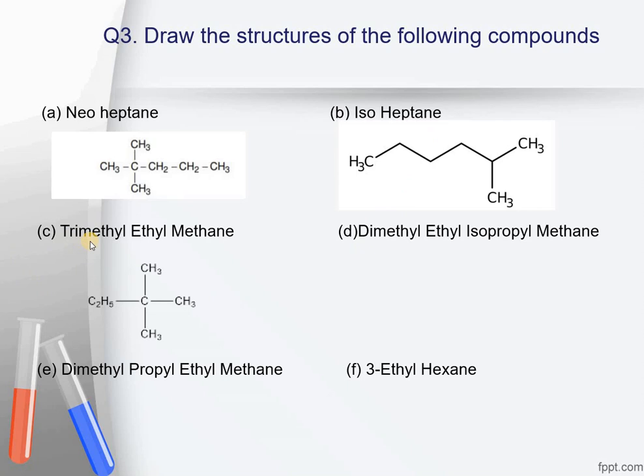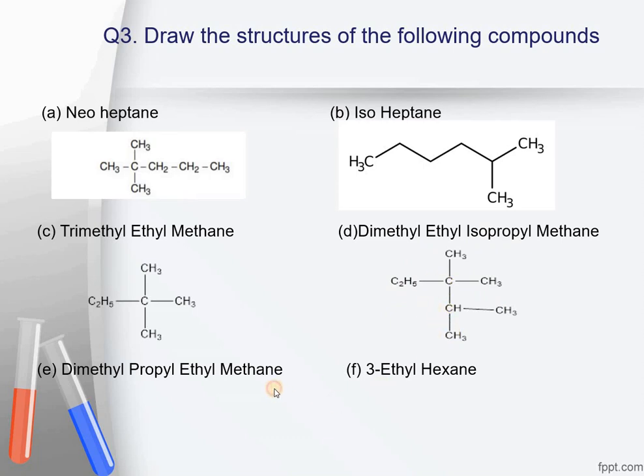The next structure is trimethyl ethyl methane. You have to draw first of all a methane carbon atom which should be linked with 4 more things. And what are those 4 more things? Out of which 3 of them are methyl groups that are attached over here, and one of them is the ethyl group. The next question is dimethyl ethyl isopropyl methane. Again, you have to draw a methane which should have 4 bonds, and out of these 4 bonds 2 should be methyl groups, one of them should be the ethyl group, and one of the groups attached would be the isopropyl group. You can see this is the isopropyl group in which the central carbon is attached with the major chain.